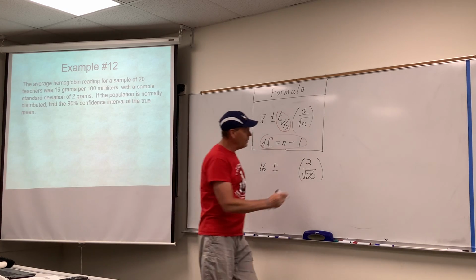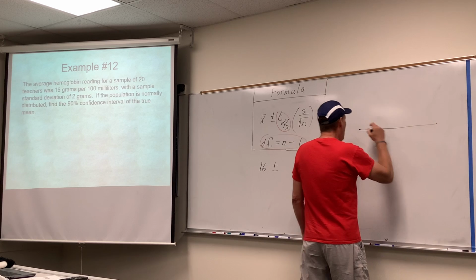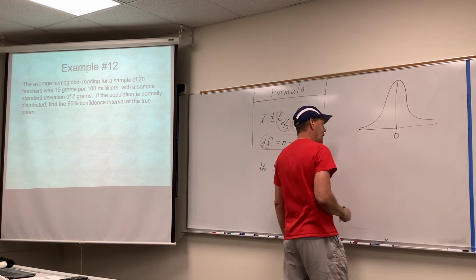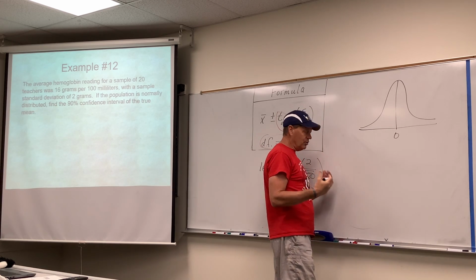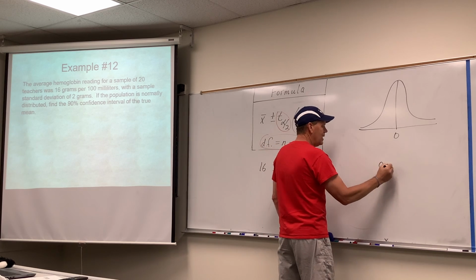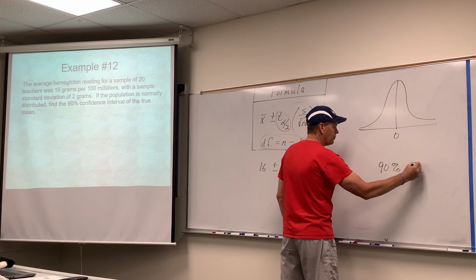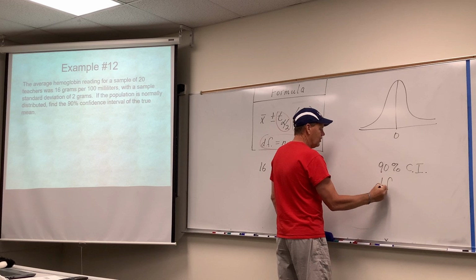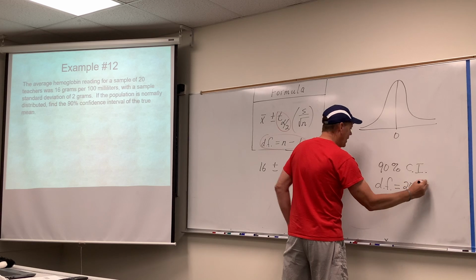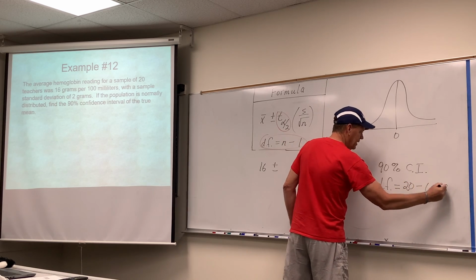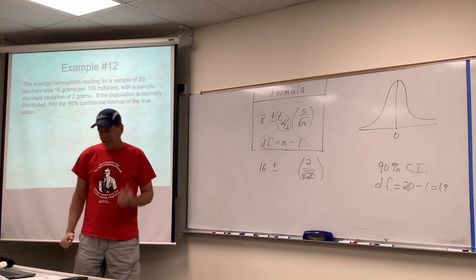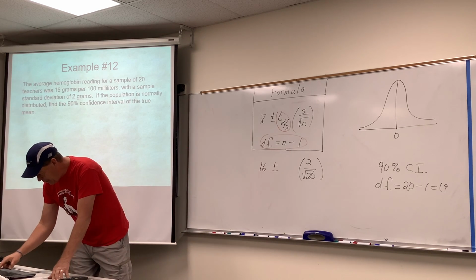To get that going, this one is less reliant upon drawing a picture, but I still like to do it anyway. A symmetrical distribution. The two things that are important are that they want a 90% confidence interval, and that the degrees of freedom would be the sample size of 20 minus 1, 19. 90% confidence, 19 degrees of freedom. Those are the things we need.